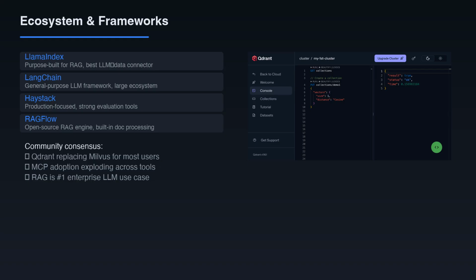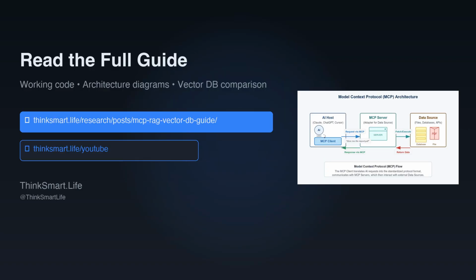The community is enthusiastic. MCP adoption is exploding across the ecosystem. Vector databases are consolidating around Qdrant, Pinecone, Weaviate, and Milvus, and RAG is the number one enterprise LLM use case. For building an agent knowledge base, skip the frameworks. Build directly with ChromaDB, OpenAI, and MCP. When your needs grow, LlamaIndex is the natural next step. It was literally designed for connecting LLMs to